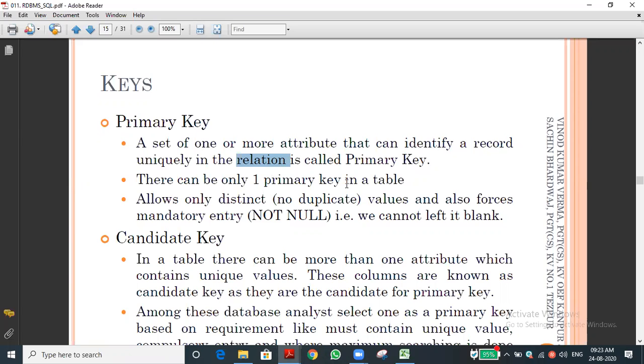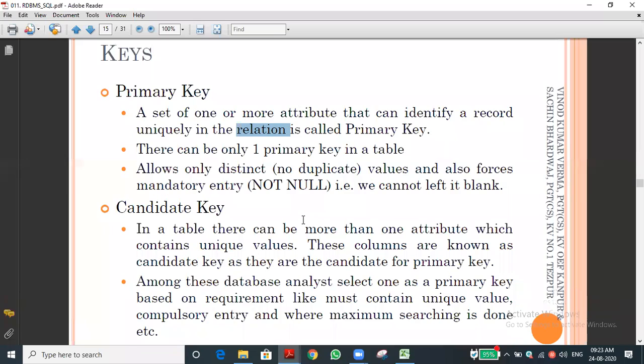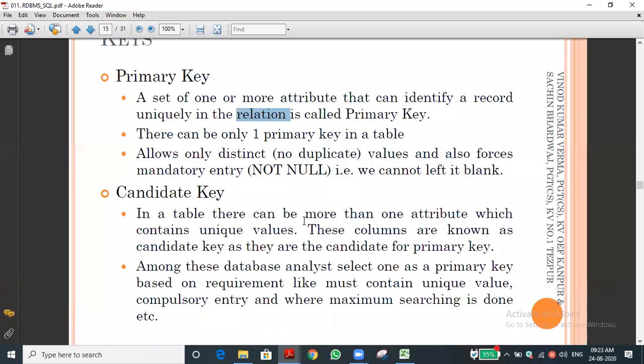Can we have two primary keys? No, not possible. Primary key means only one. It allows only distinct, unique values, no duplicates. If the column contains two similar values, it doesn't have the eligibility to become a primary key, or even a candidate key. That is the concept. These examples are there; you can go through the text.